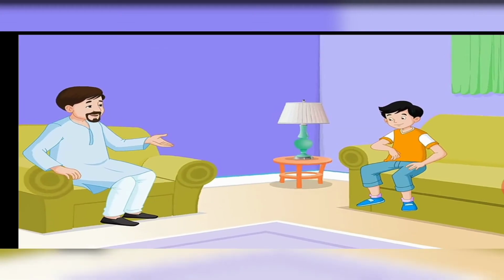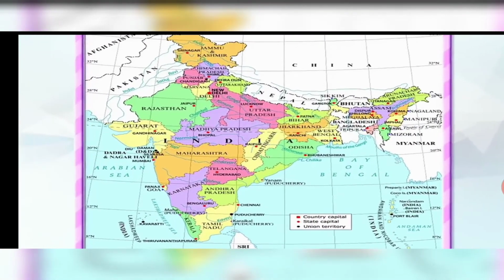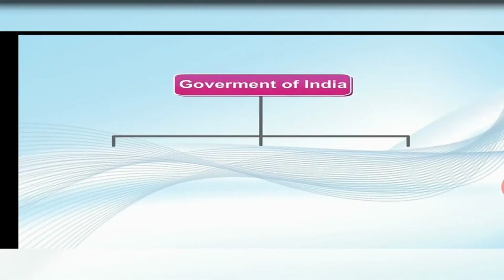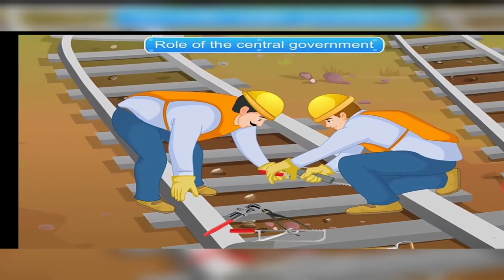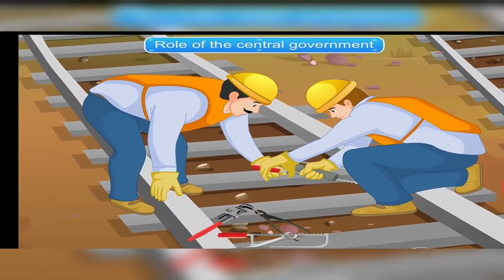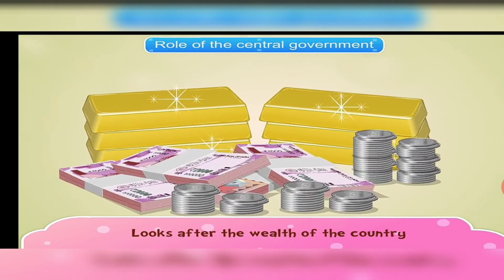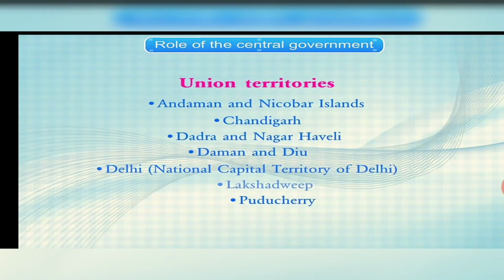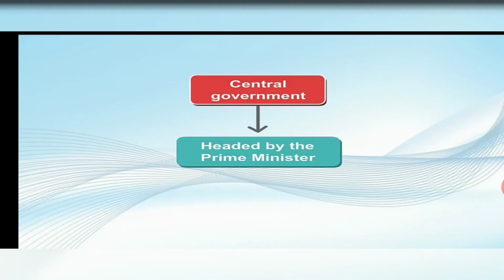Since India is such a huge country, it becomes very difficult for a single agency to govern the entire nation. Hence, the government is divided into central, state, and local government for proper functioning. The central government's duties include looking after the entire country, building railways, and protecting the country's wealth. The union territories are run directly by the central government. The central government is headed by the Prime Minister.